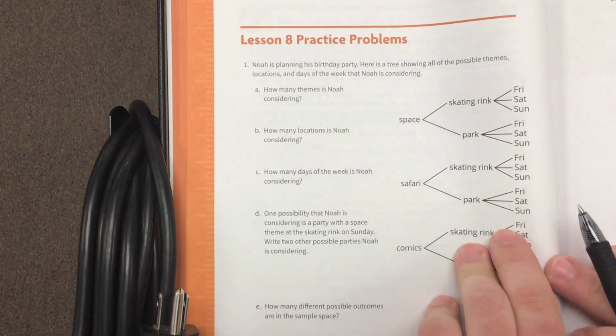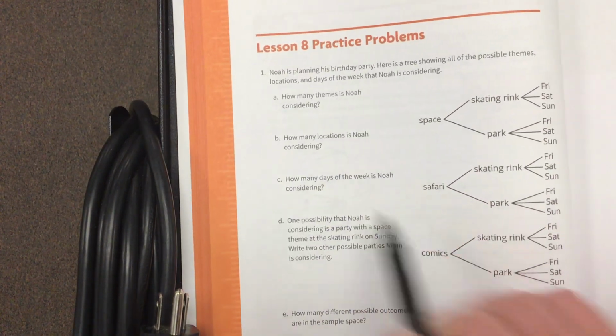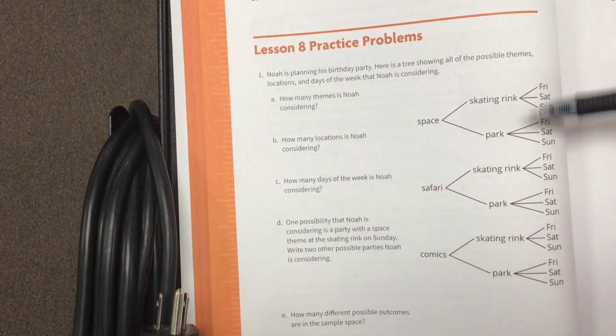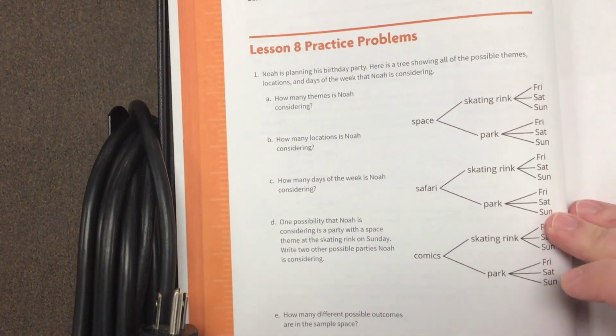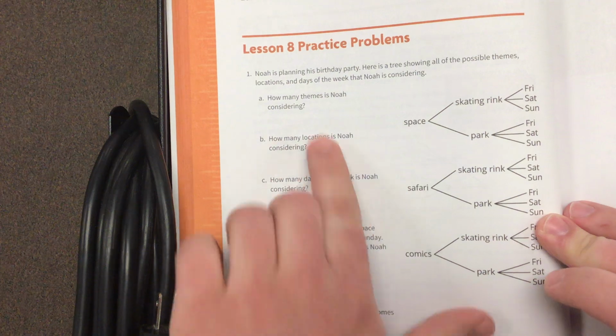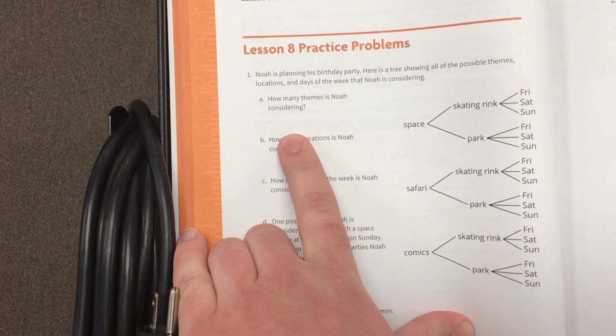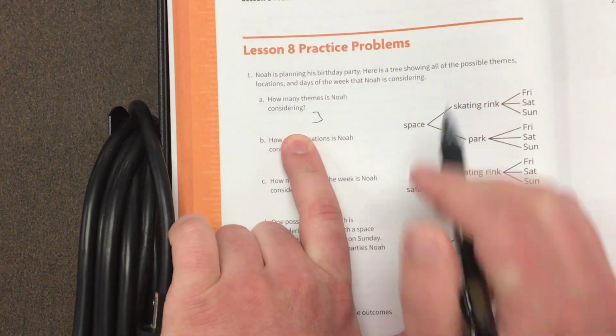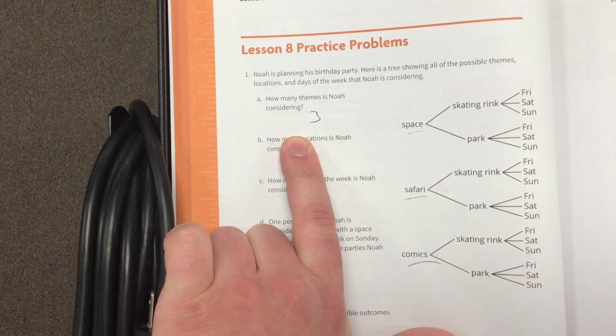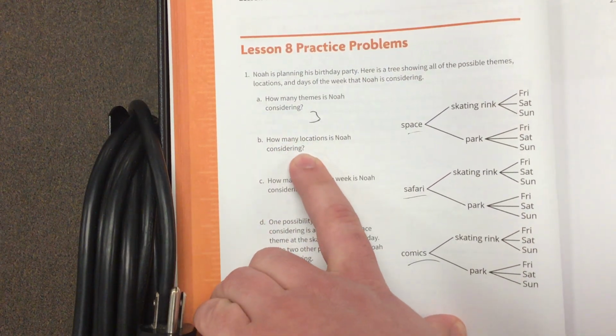Alright. So for the first one, Noah's planning his birthday party and it gave us the sample space of this tree showing all the possible outcomes. And they want to know how many themes is he picking between? Georgia? Three. Right? It could be space, it could be safari, it could be comics. Those are the three themes.